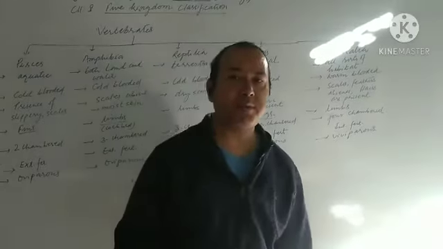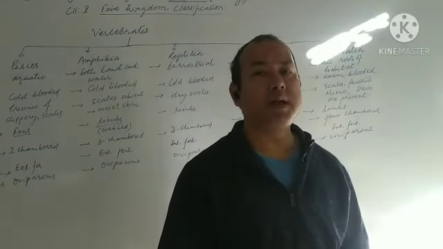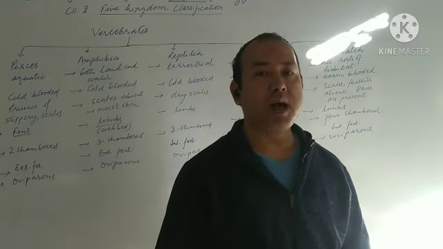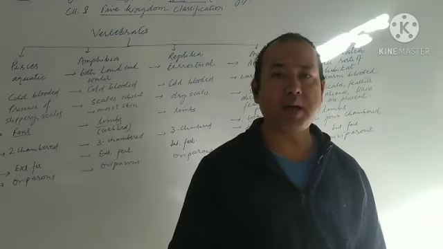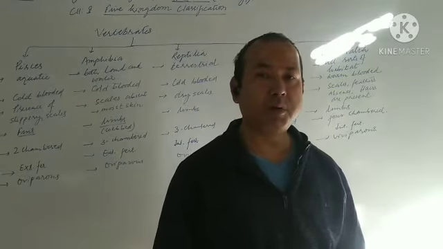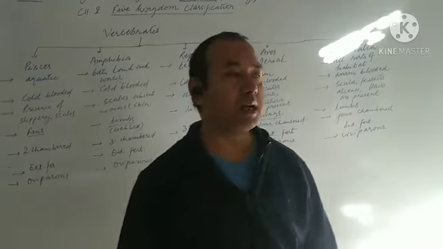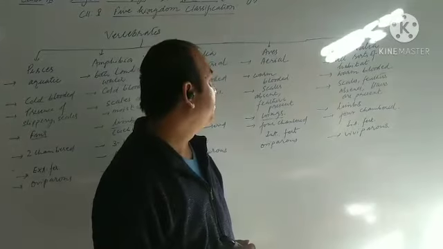In case of Pisces, fertilization is external. The sperm and ovum fertilize outside their body, and in case of amphibians also external. In case of reptilia, internal. In case of aves, it is internal. In case of human beings or mammalia, it is internal. The fertile cells are fertilized inside the body.